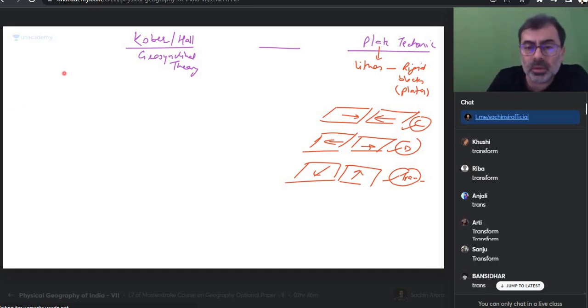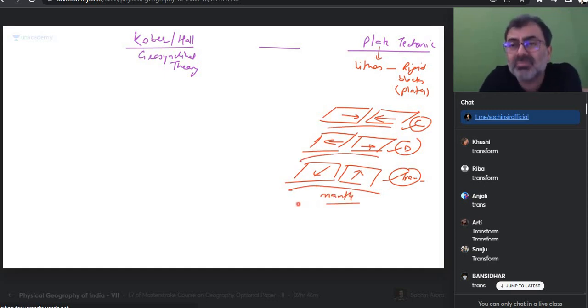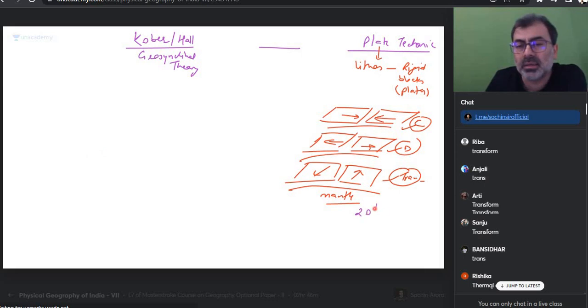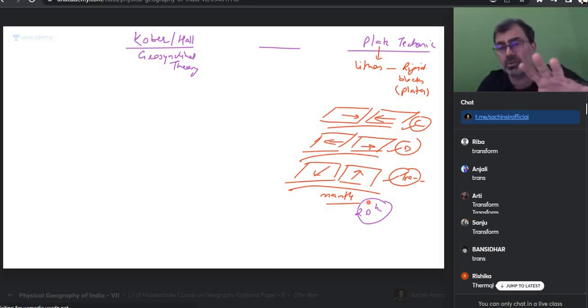Why are these plates moving? Because something is happening beneath them. Mantle convection is happening. When did we find that out? In the 20th century we said this is happening. In the 20th century we learned that this is happening, and we are not very sure of all kinds of these things. So in paper 1 we have gone into the detail of this theory also and how mantle convection happens, but as of now you don't know.